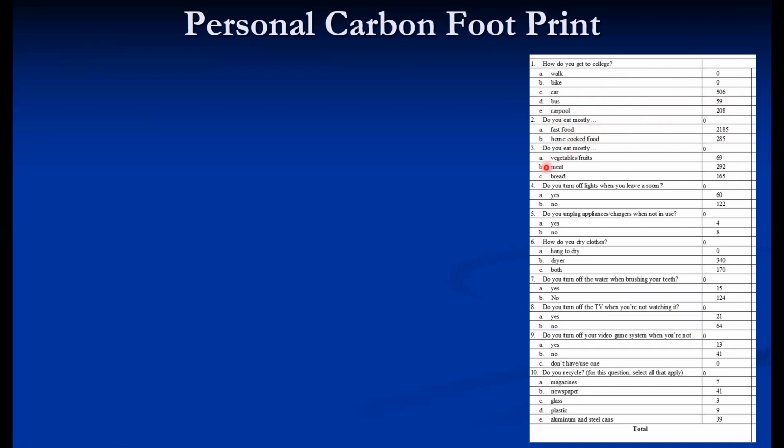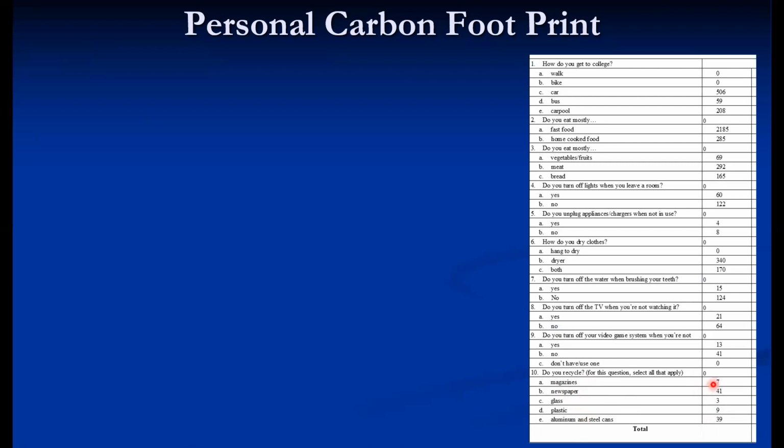What are your eating habits? What are your habits of turning off the lights when you leave the room? Do you unplug the appliances when not in use? How do you dry the clothes? Do you turn off the water when brushing your teeth? Small activities are there. Do you turn off the TV when you are not watching it? Do you turn off your video game system when you are not using it? Depending upon your options, you can calculate the corresponding marks, and accordingly you can calculate your total personal carbon footprint per year.